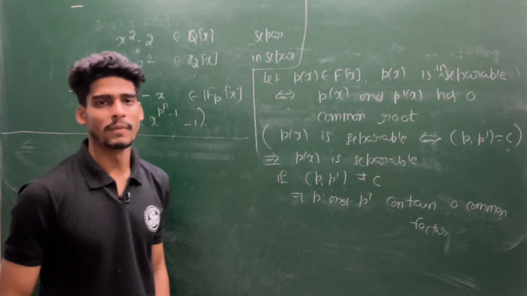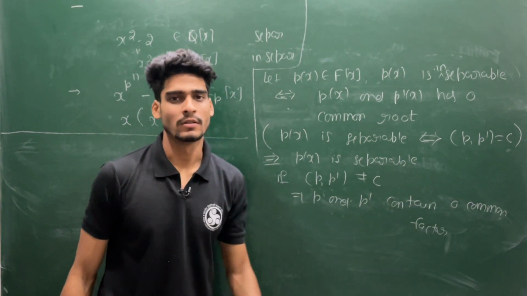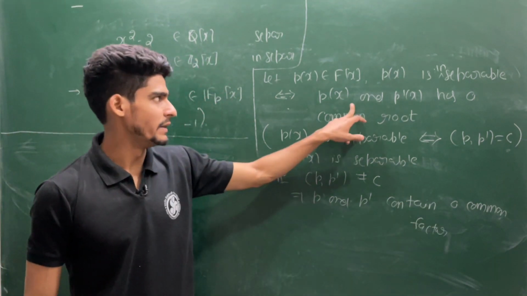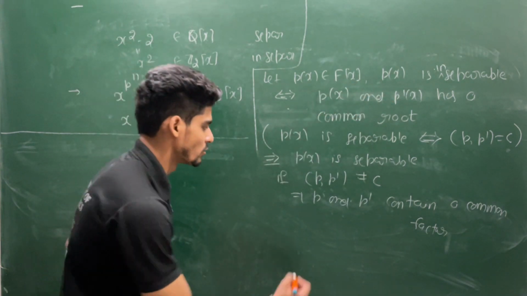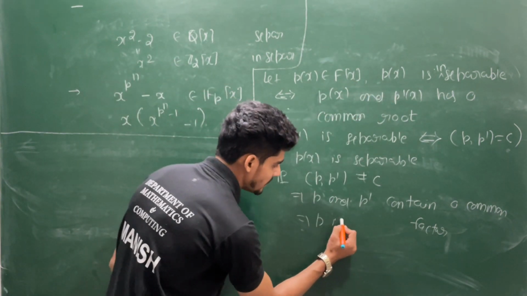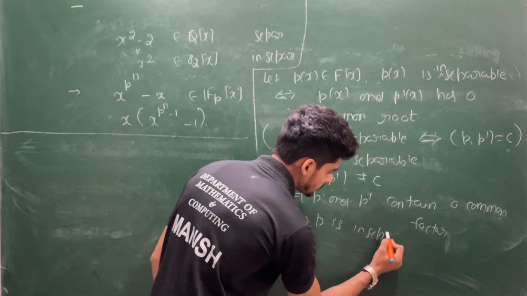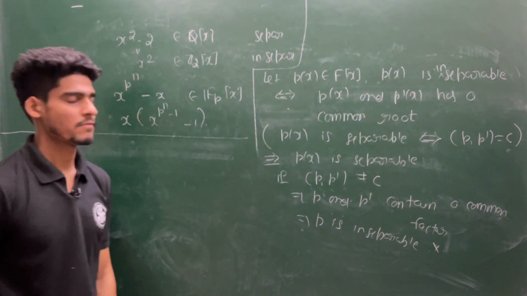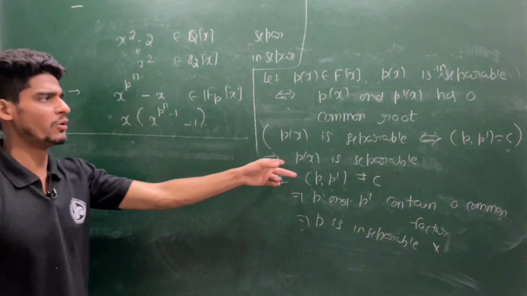If they contain a common factor, then they must contain a common root. If they contain a common root, that means this P will be inseparable. So this will imply P is inseparable, which is a contradiction.